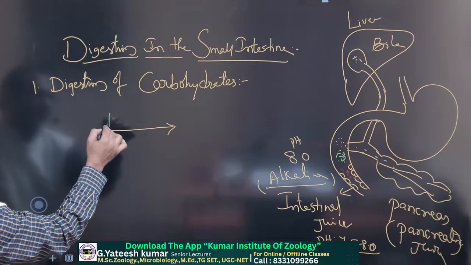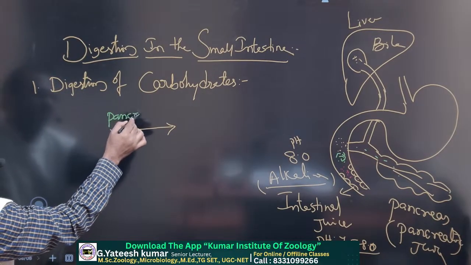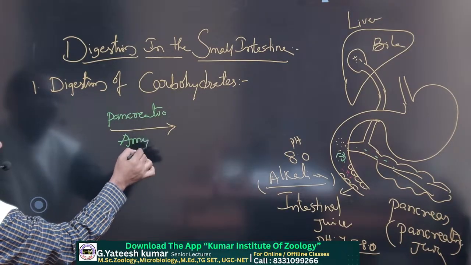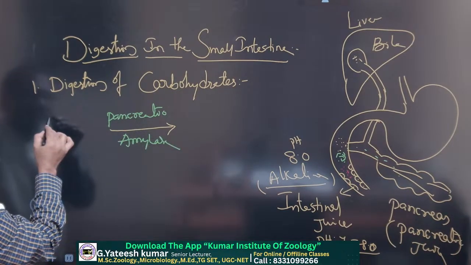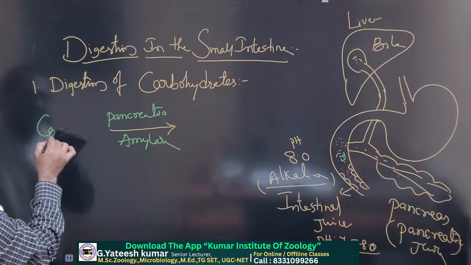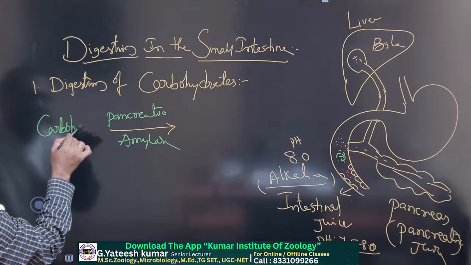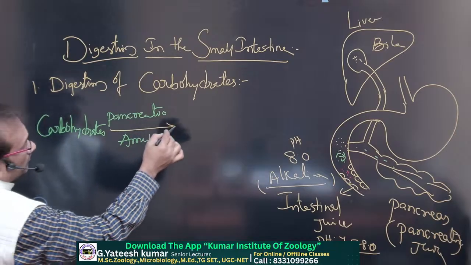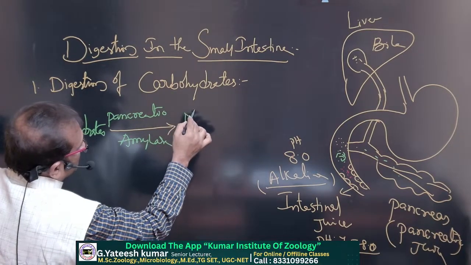Pancreatic amylase converts polysaccharides, that are called carbohydrates, into disaccharides,